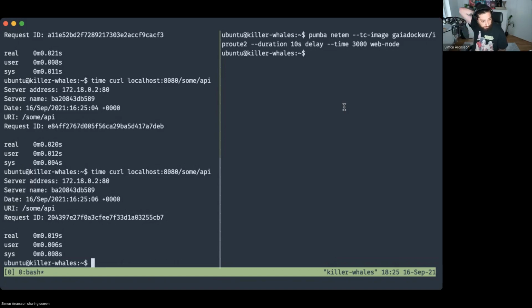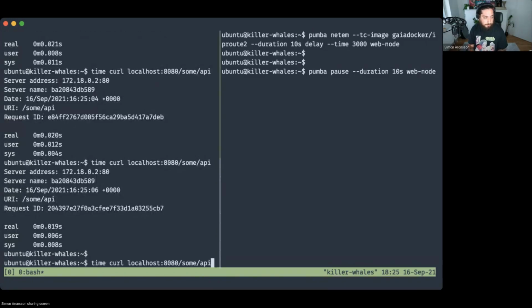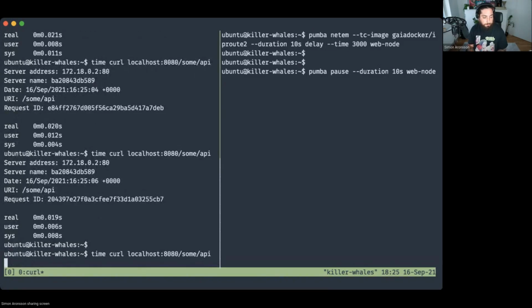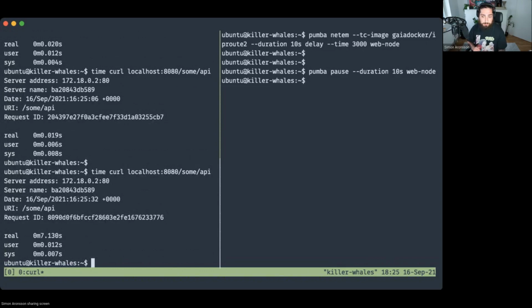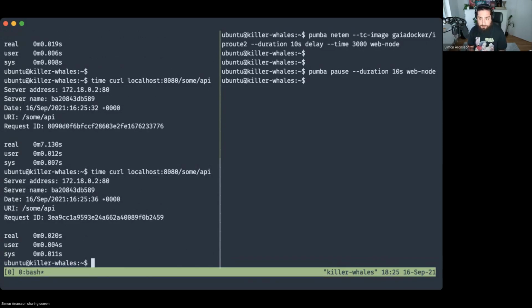Now, what would happen if we did the same thing, but instead did it with a pause rather than a delay? Let's see. Okay, so running that, jumping back and doing a request. And we can see that it will just continue to wait either until it times out or until the pause duration has passed. And this actually gives us some pretty cool actionable insights.